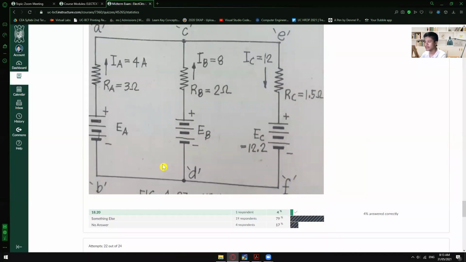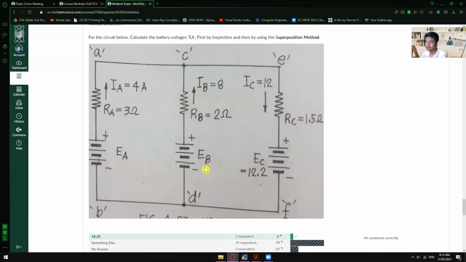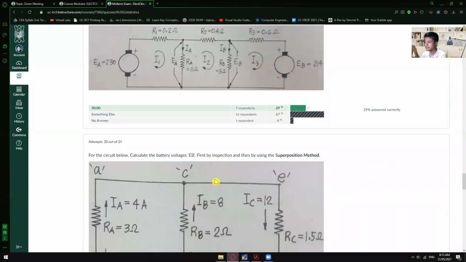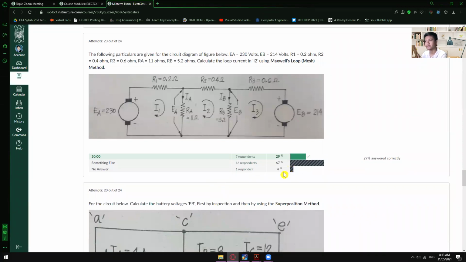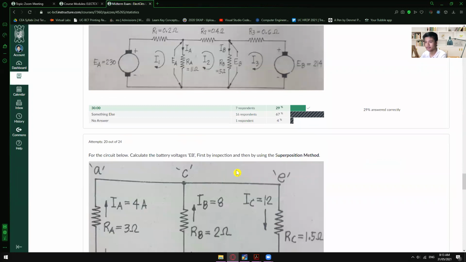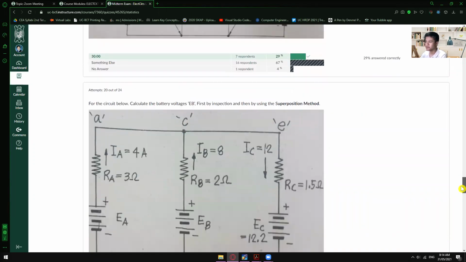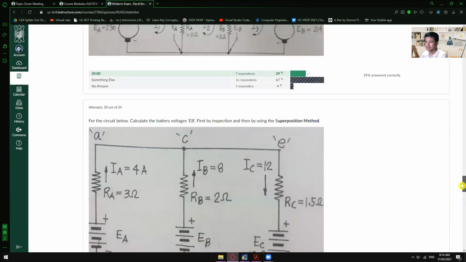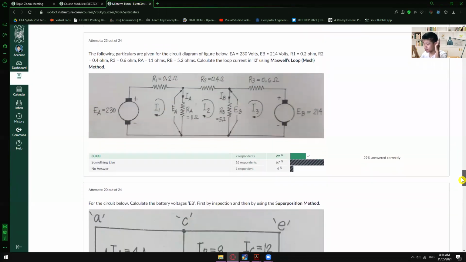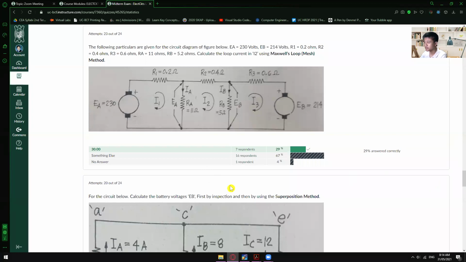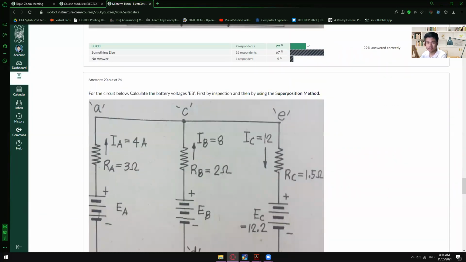I'll give you 1 week to redo those two topics, and then I will add whatever scores you get to your midterm score, since the scores are really low. Some even got a zero, some got 10, 20, 15. So that's what I would like you to do for now. Are we clear with that one?